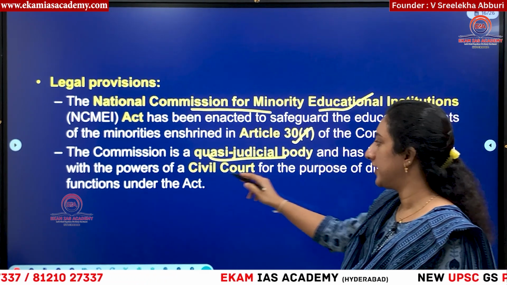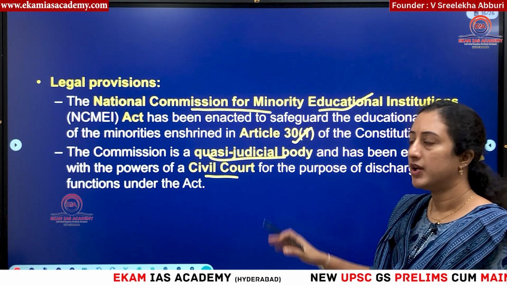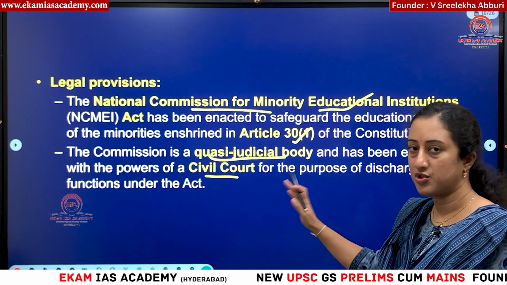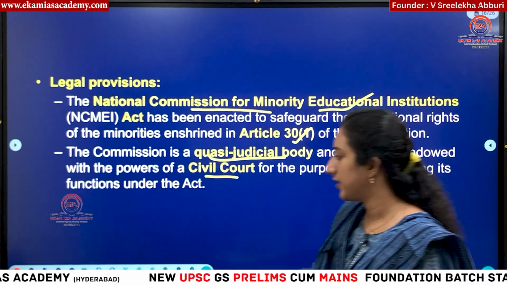So it can decide in some matters, it has powers like a civil court, and it can decide whether, if there is any question with respect to this educational tag status to minority institutions, then this body can decide upon it.